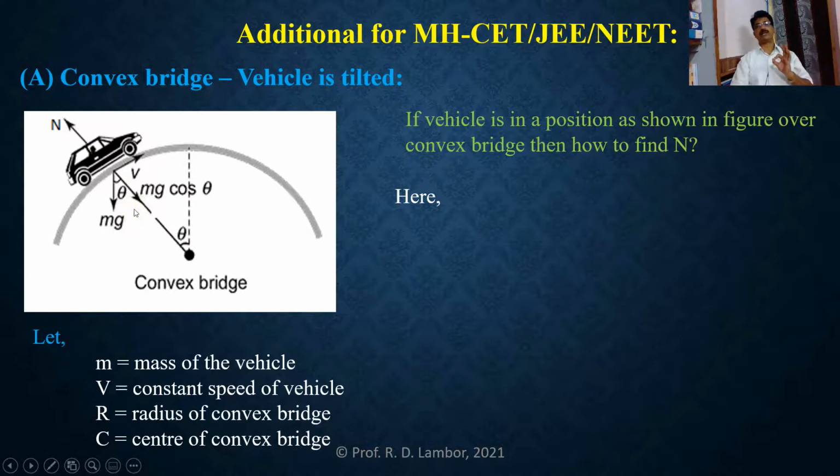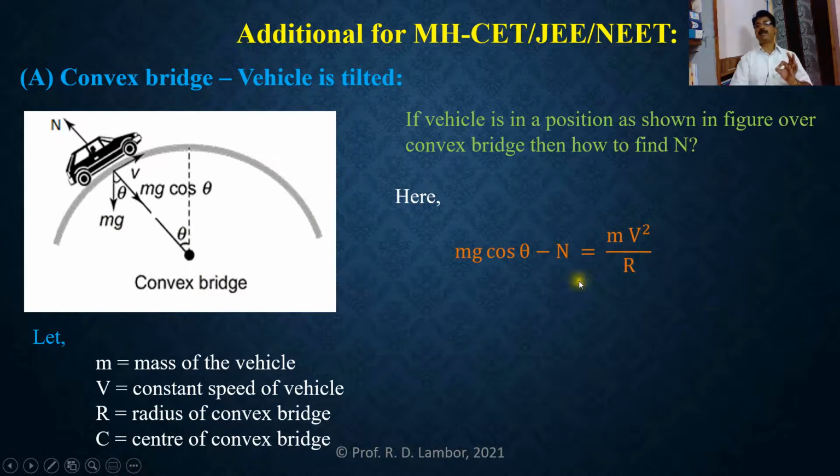Now this mg cos theta and N are providing the necessary centripetal force required for the circular motion of this vehicle. And that centripetal force is directed towards the center of this circle, that means the convex bridge. That's why mg cos theta must be greater than N. So the difference between mg cos theta and N is providing the necessary centripetal force mv square upon r, which is directed towards the center of this convex bridge.